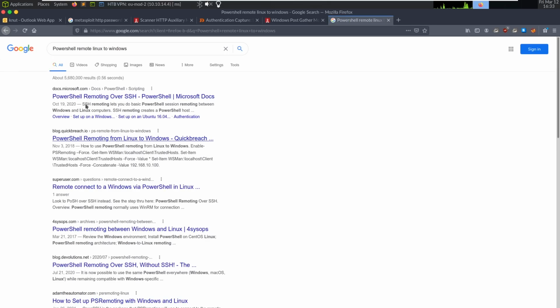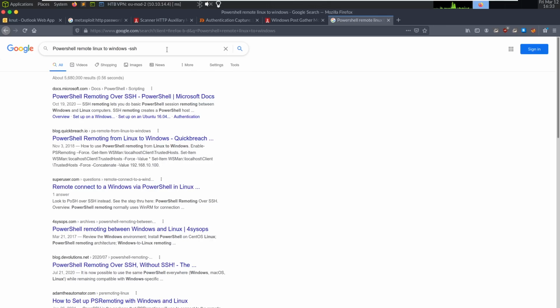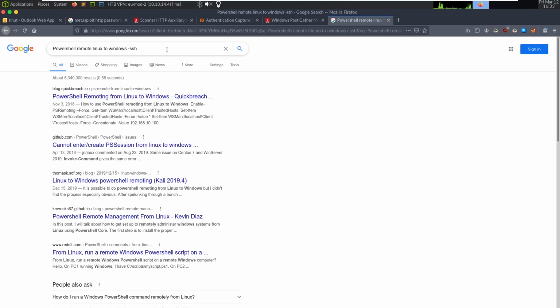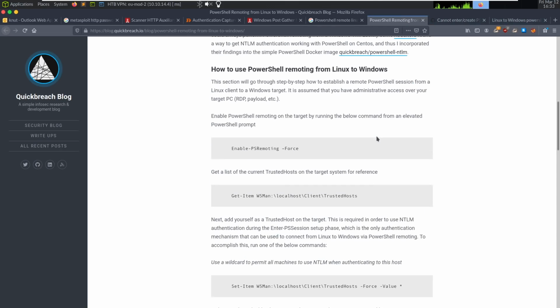And we get a lot of these SSH things. So I'm going to say -SSH to hide results that say SSH, because we don't want to use SSH. And let's see. We have this quick breach, a GitHub issue, and this Thomas blog. Let's go look at this real quick.